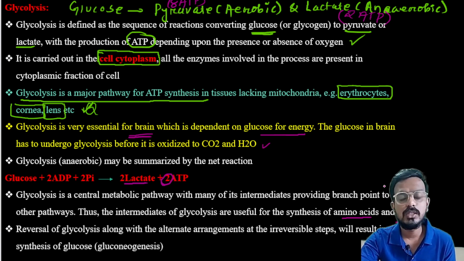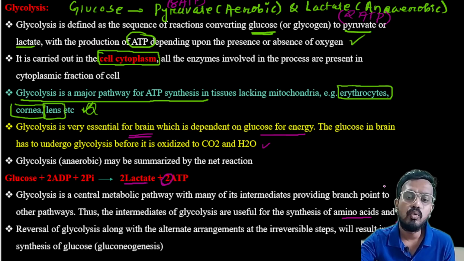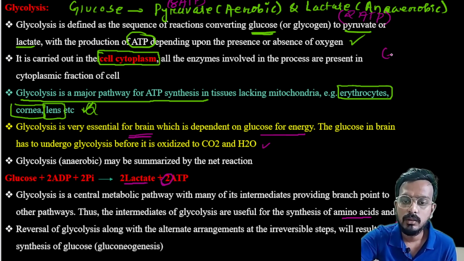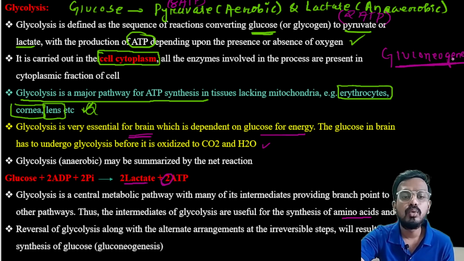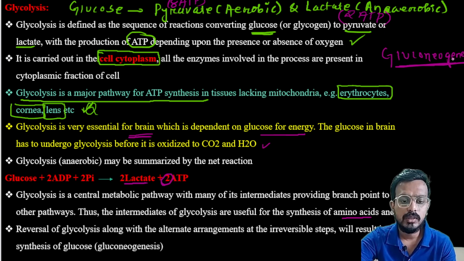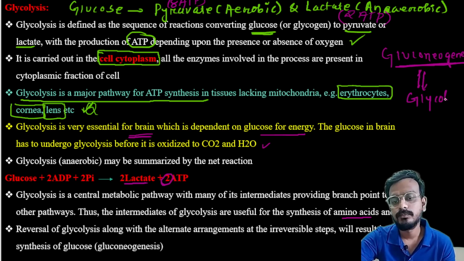So, reversal of glycolysis. Remember one process whose name is gluconeogenesis. Gluconeogenesis means there is a synthesis of glucose from non-carbohydrate sources. Gluconeogenesis is just the reverse of glycolysis.